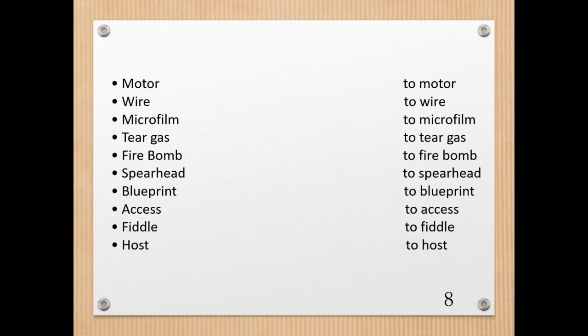So motor to motor, wire to wire, microfilm to microfilm, tear gas to tear gas, firebomb to firebomb, spearhead to spearhead, blueprint to blueprint, access to access, fiddle to fiddle. Host and to host, we already had the example in the previous slide. So you can use them the way you like, or the way you are asked to. You can use them as a noun and you can use them as a verb. Fine, it's not very difficult.